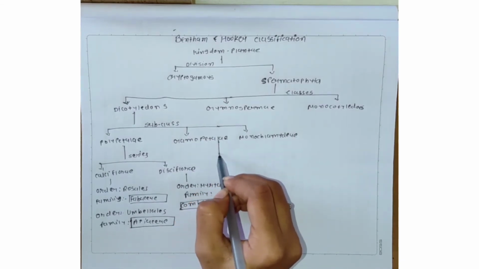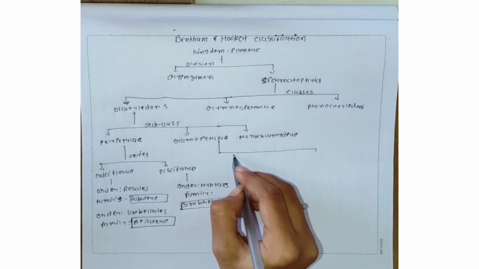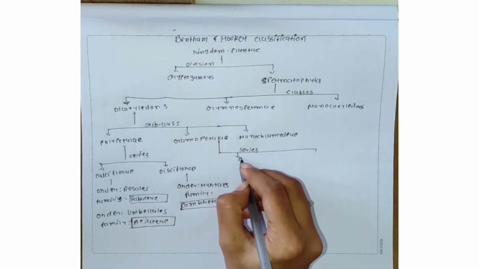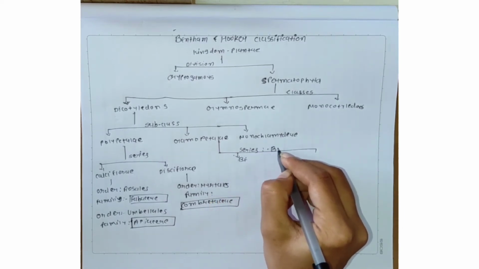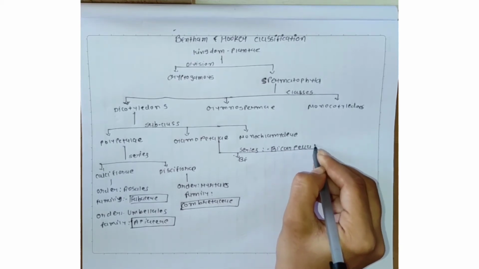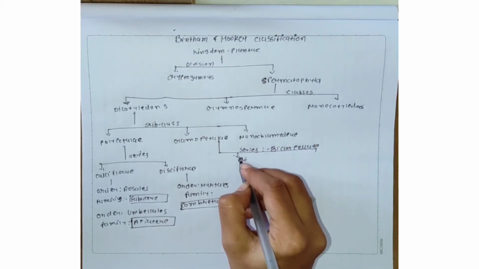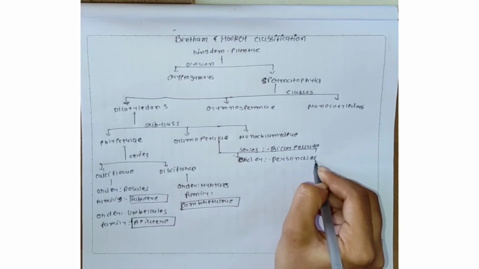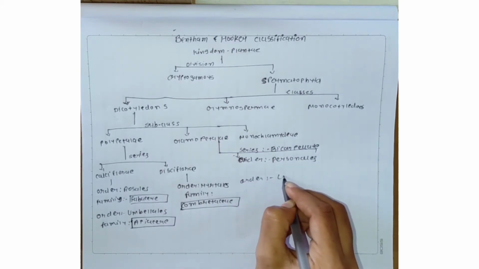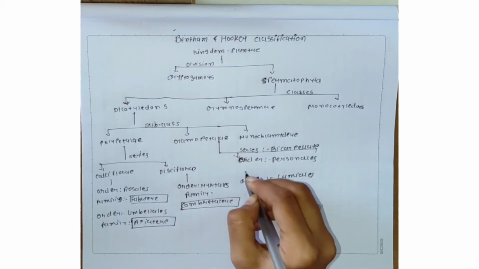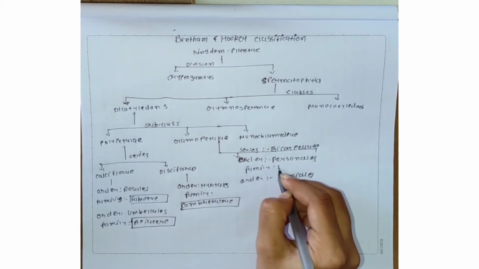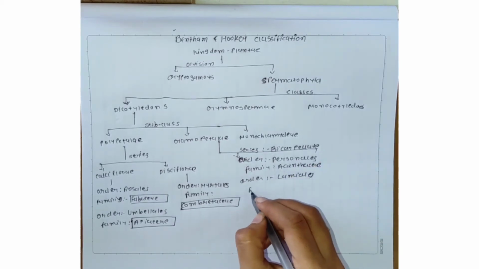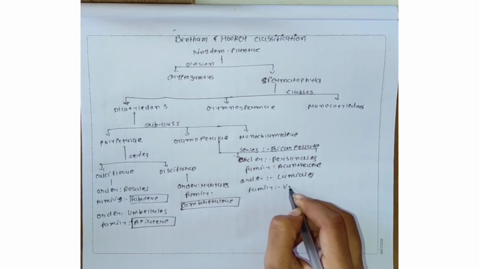The Gamopetalae are divided into series, and we take one series, the bicarpellatae. The bicarpellatae have two orders, Personales and Lamiales. In Personales the family is Acanthaceae, and in Lamiales the family is Verbenaceae.